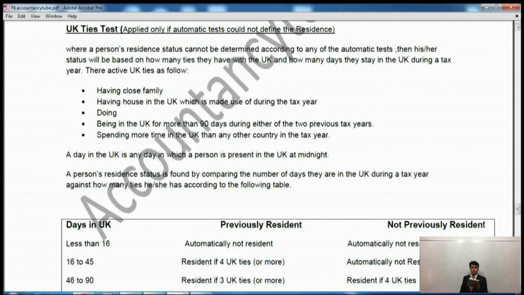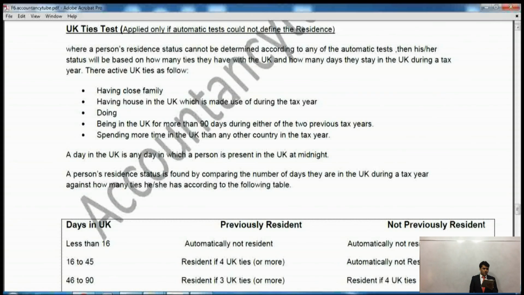What is the third tie? It says doing. Doing what? Please write down, it is a mistake of my typewriter: doing substantial work in the UK. Now what is substantial? It is not our subject area as far as F6 is concerned. The examiner will not ask you what is substantial work. He will definitely tell you what the substantial work is. He will tell you that he is doing substantial work in the UK. Right? So doing substantial work in the UK is also a tie.